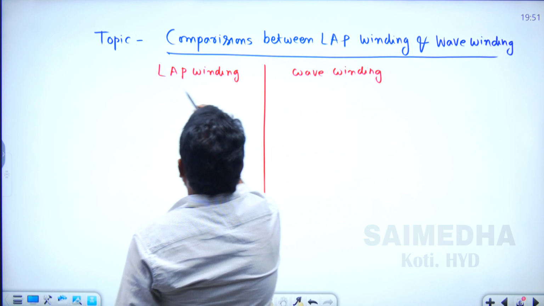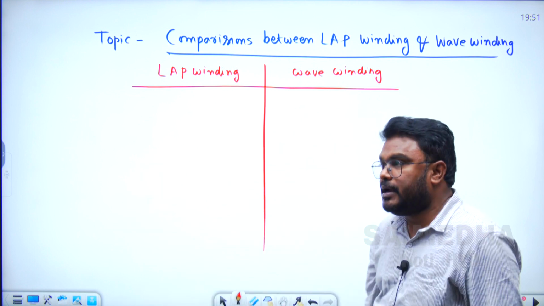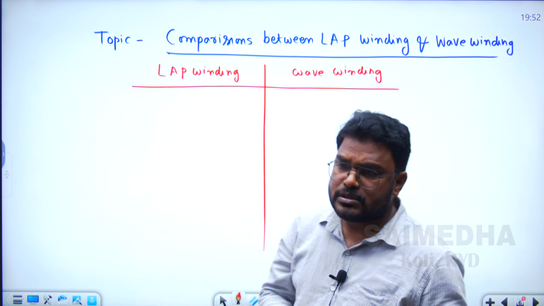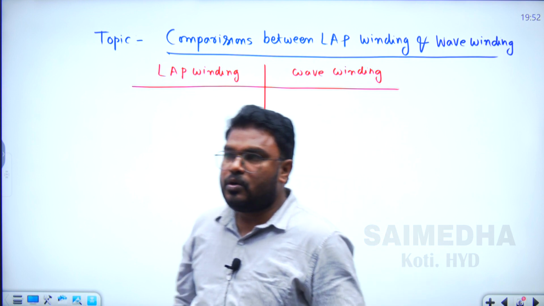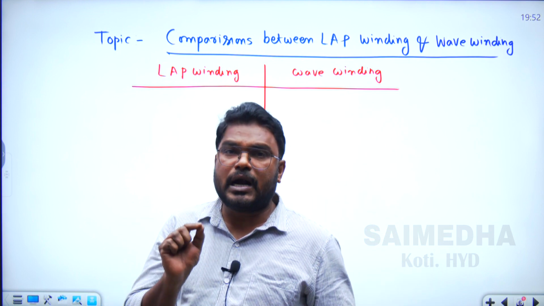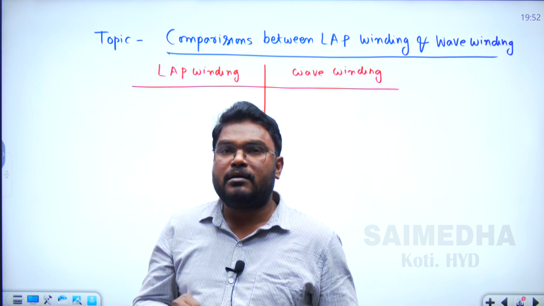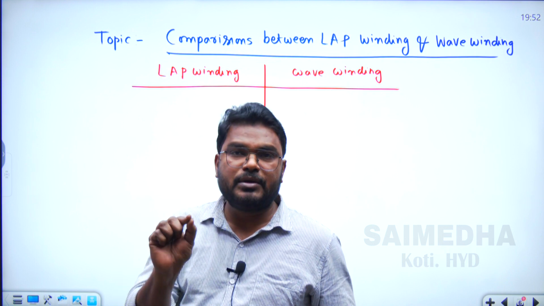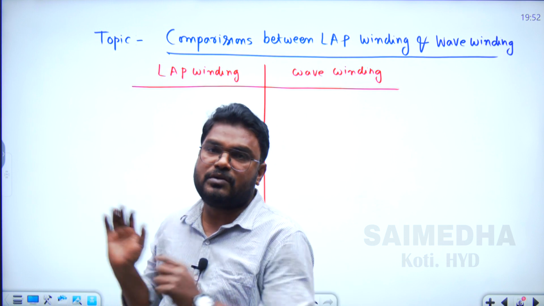The first comparison: what is meant by lap connected armature winding and wave connected armature winding. The armature winding is placed in the armature core. If the finishing end of one coil is connected to the starting end of another coil under the same pole pair, and all the coils are connected in this way in the armature core, then the winding is said to be lap connected armature winding.